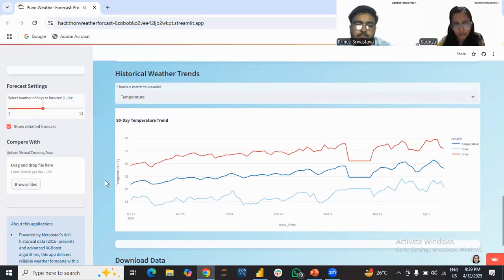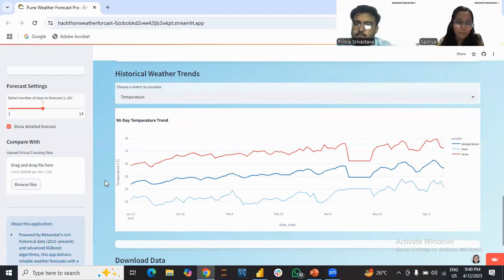Here we can see in which manner the temperature rises and how it decreases. Maybe at the point where the temperature decreases, the precipitation level or the humidity level rises, and there might be more chances of getting rain.